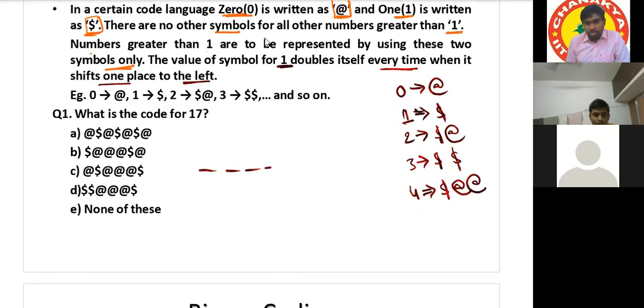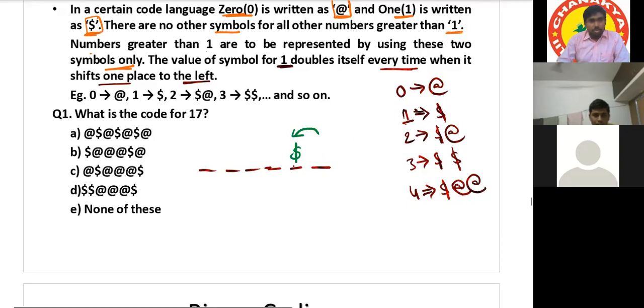Suppose there are some positions. Suppose if $ is here, what is its value? Simply $, what is its value? So 1. So he is telling that if the $ is shifted one position to the left, there is no $ in the first place. Yes or no?